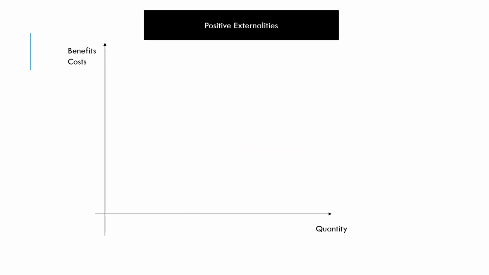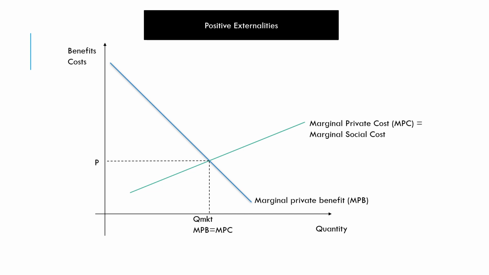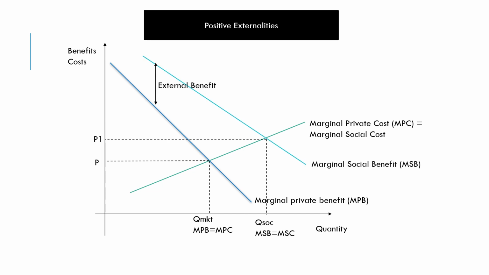We also have examples of positive externalities, where the existence of external benefits means that from society's perspective we would like more being produced. So we have an underproduction by the free market, and this gives rise to a net welfare gain that we could have if more was produced.